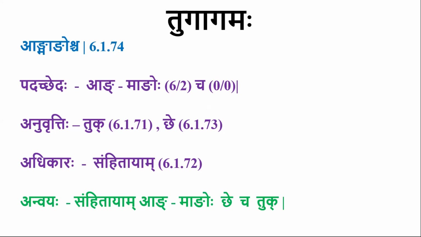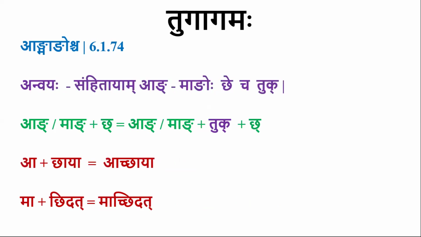But we want compulsory Tugagama. We don't want optional Tugagama. So by Ang Mangoscha, whenever Ang or Mang, A or Ma, is followed by Chakara, there will be Tugagama. By Padantadva, since A and Ma both are Avyaya, so they are Pada.